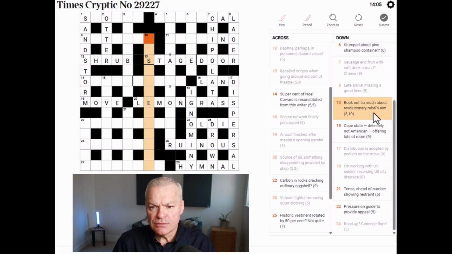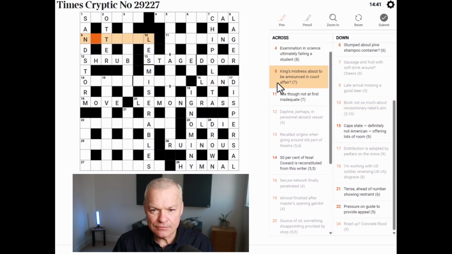Book. Not so much about revolutionary rebels aim. I think this is Les Miserables. So Les Miserables is a book. Not so much is less, and that's the first three letters and the final letter. About revolutionary rebels aim, or revolutionary is an anagram indicator for rebels aim. So it's less about an anagram of rebels aim gives Les Miserables. Now, does this L help?